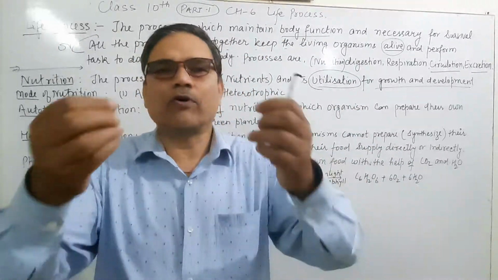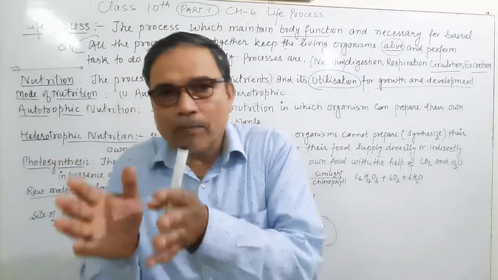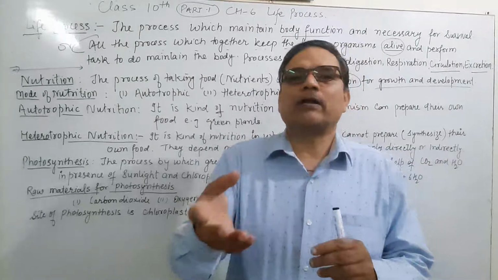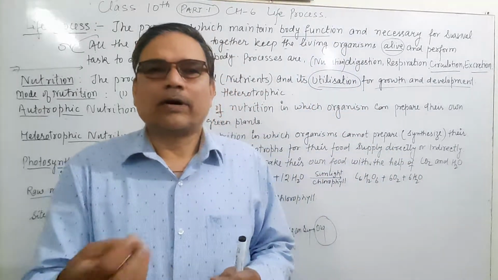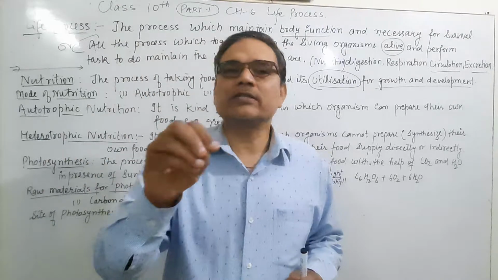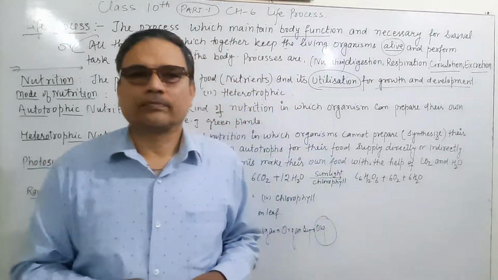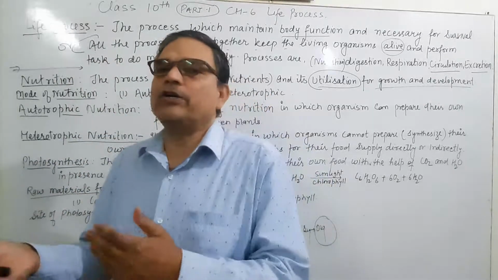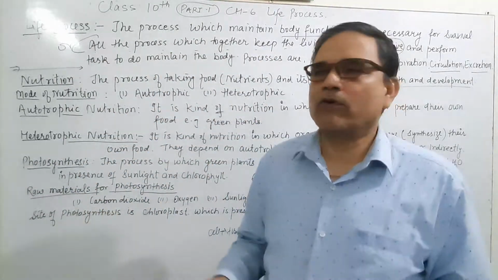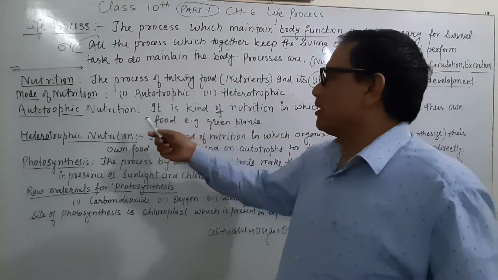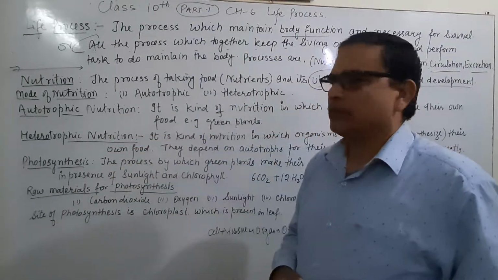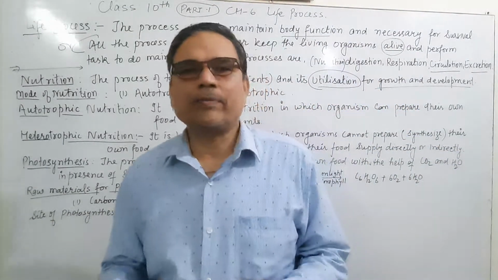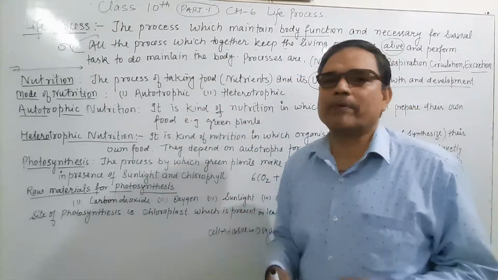They depend on others for their food, and they convert the complex food which is made by autotrophs into simpler form with the help of a simple biocatalyst, that is enzyme. Enzyme is the biocatalyst which converts the complex food into simpler form, and this is done in the heterotrophic mode of nutrition. Examples are animals and human beings, which cannot prepare their own food.